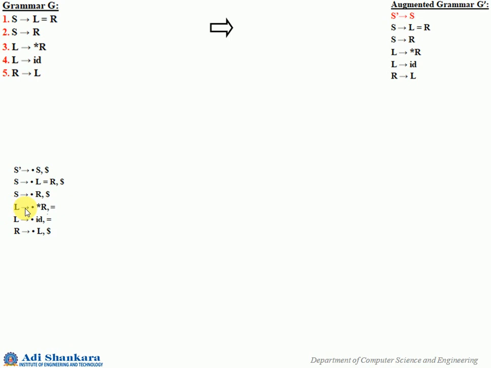Now for this particular thing, L gives dot star R, you cannot add any more. For L gives dot id, you cannot add any more, since they are all terminal symbols. So here when you consider this, you have to be careful about this.